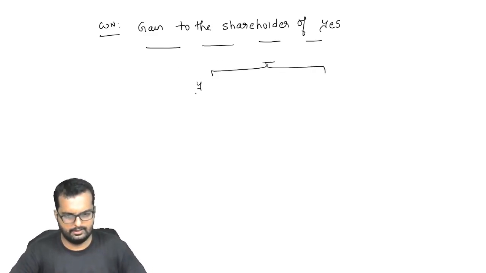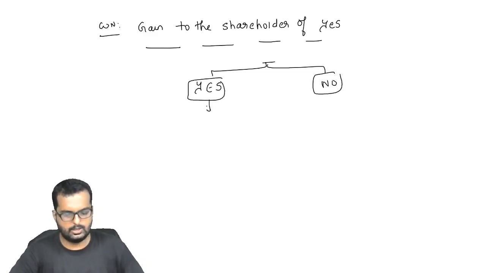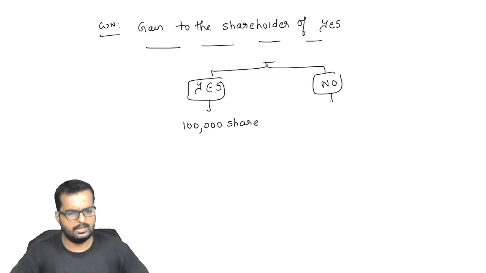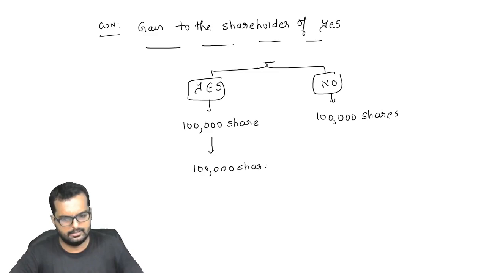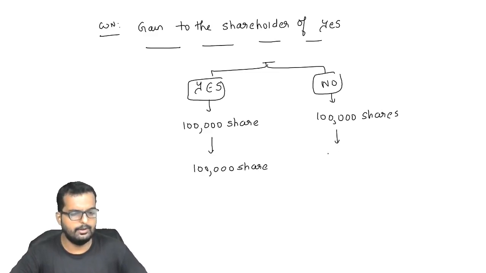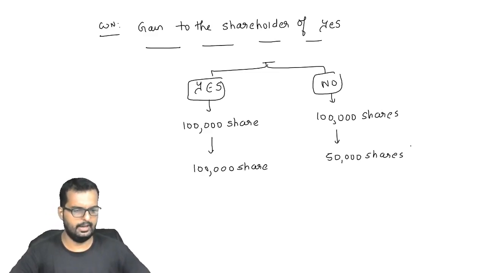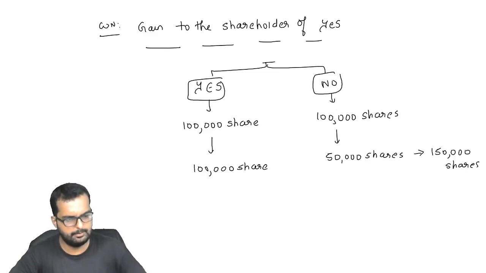There are two companies. One is Yes, and which is the other one? No. They told earlier that both the companies have the same number of shares. For timing, let us assume they have not given the number. It is 1 lakh shares in Yes and 1 lakh shares in No. Assume it this way. After merger, Yes will have exactly the same 1 lakh shares, but No is given only 0.5:1. 0.5:1 means how much is given to him? 50,000 shares, correct? So can I say the total number of shares in this case will be 1,50,000 shares, correct?